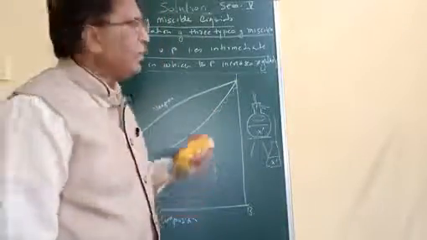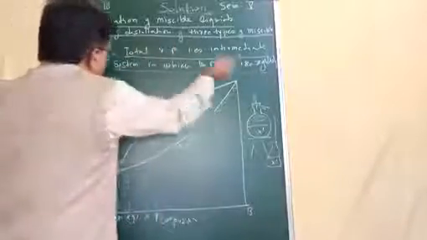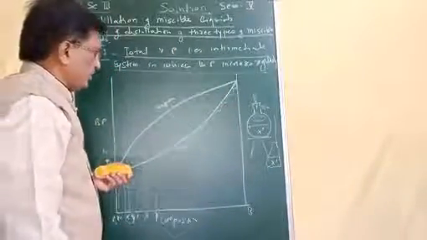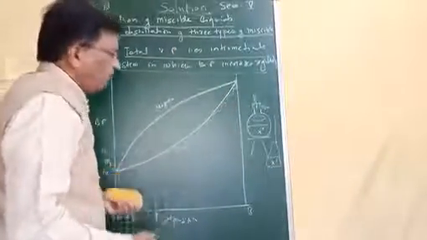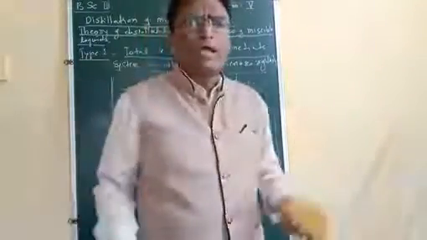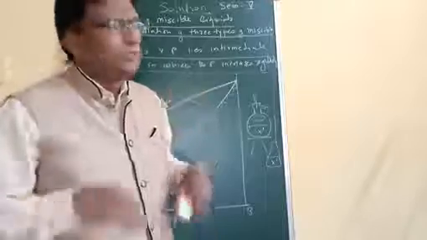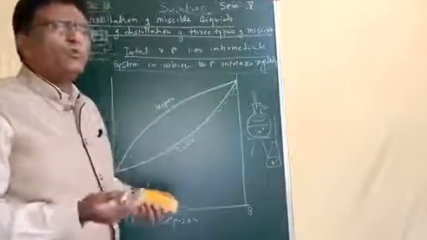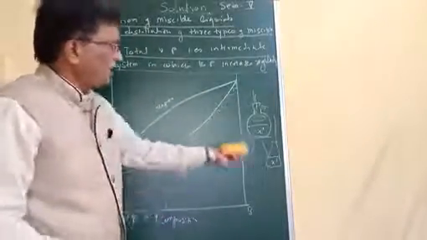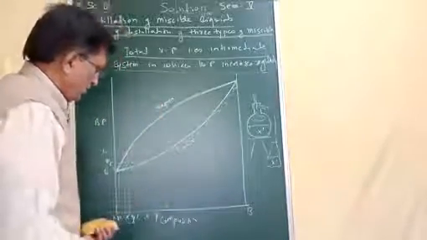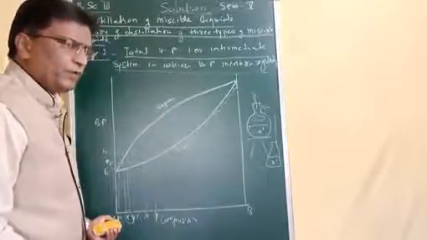That means if you want to separate this type of liquid mixture into separate components, we have to perform repeated distillation and condensation a number of times, and then the final residual solution will be pure component B, and the condensate will be pure component A.